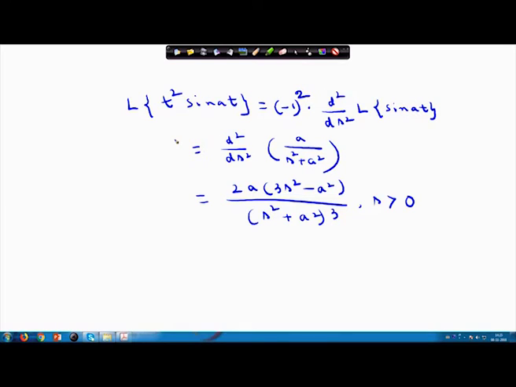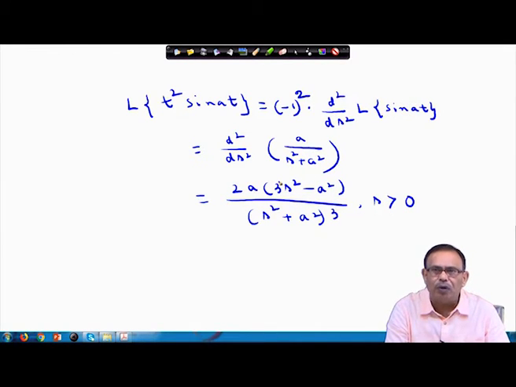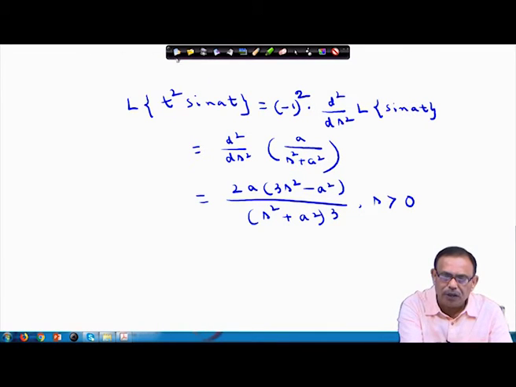Again you see the function is complicated, but I am getting this using the formula theorem. I am writing it in terms of the formula and twice derivative, and making the derivative I am getting the result of the Laplace transform, because we always know that differentiation is little easier compared to integration.